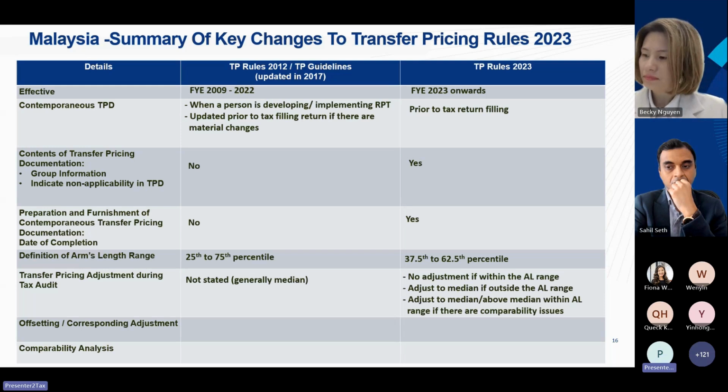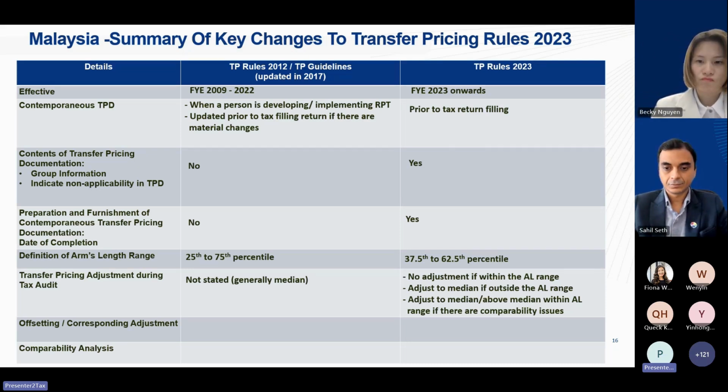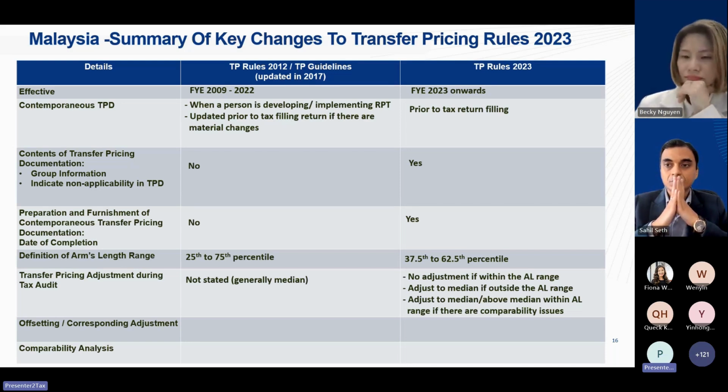In terms of the transfer pricing adjustment during the tax audit for 2023, if it's within the arm's length range and there are no comparability issues, there would not be any adjustment. However, if it's outside the range, the tax office has given clarity that it will only adjust to the median. However, if there are comparability issues, the adjustment could be to the median or above the median.